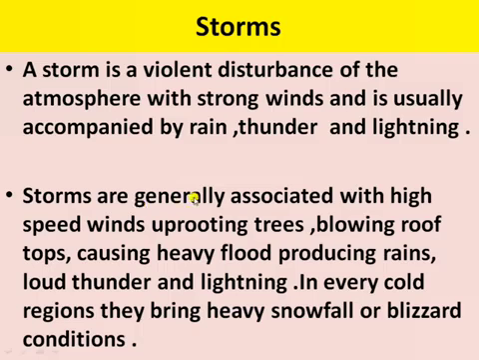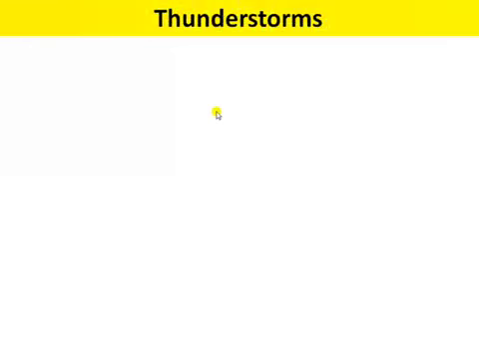So storms are generally associated with high speed winds that cause the uprooting of trees, blowing off rooftops, heavy flood producing rains, and loud thunder and lightning. In every cold region they bring heavy snowfall or blizzard conditions. Okay, next is thunderstorm.